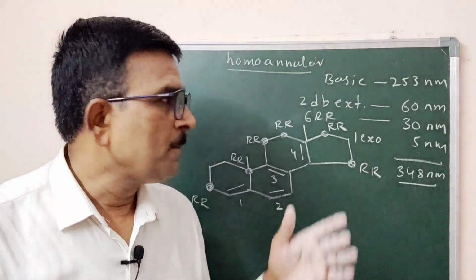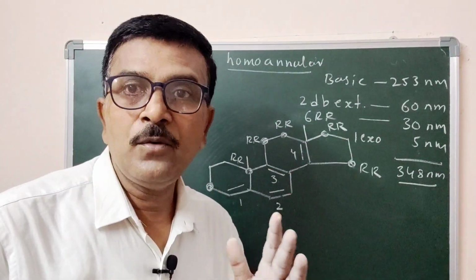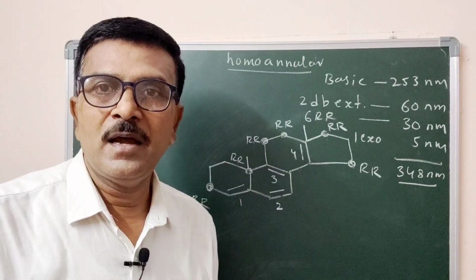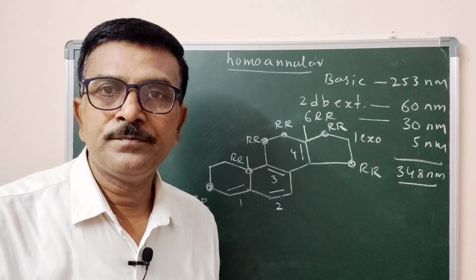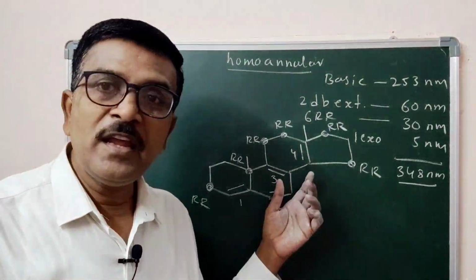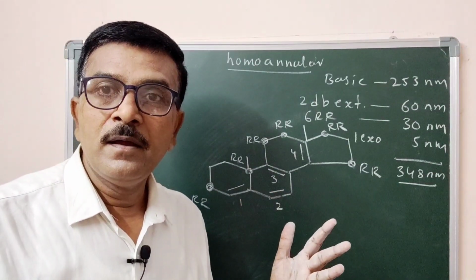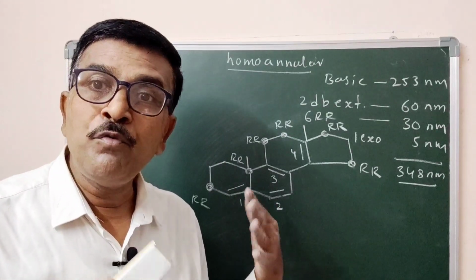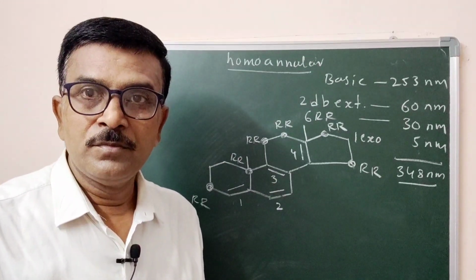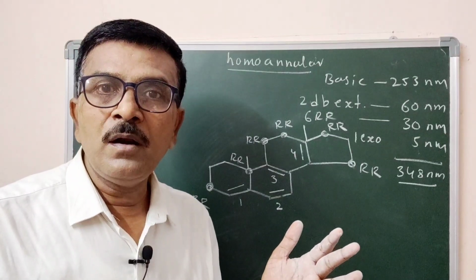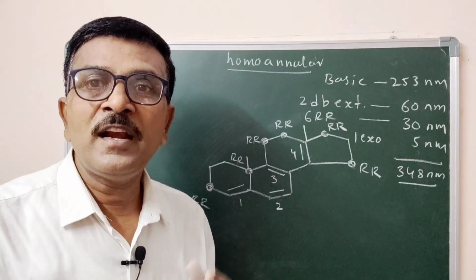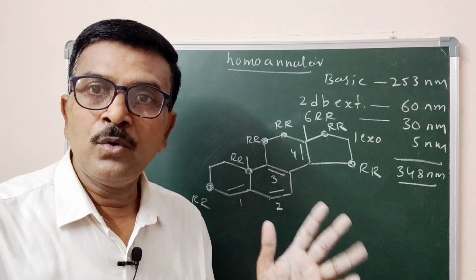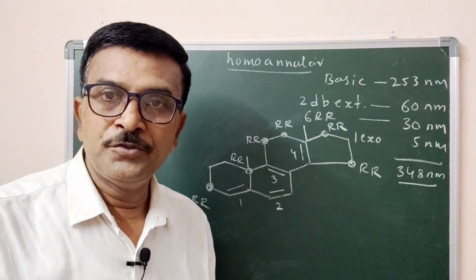So in this way, we can calculate the absorption maxima for either a diene or a triene, up to 3 double bonds. We can also calculate the lambda maximum of a molecule with up to 4 double bonds. Woodward-Fieser rules give accurate results for a molecule which contains 2 double bonds and up to 3 double bonds.